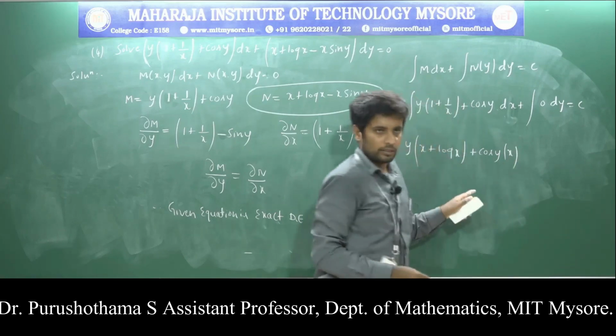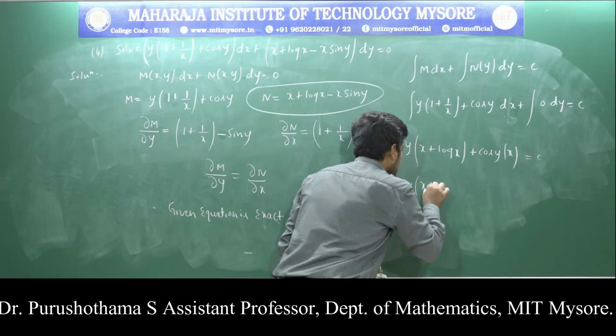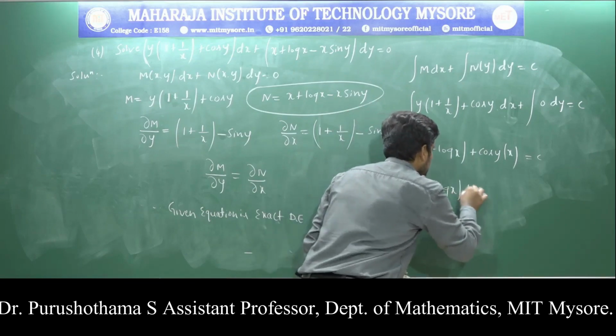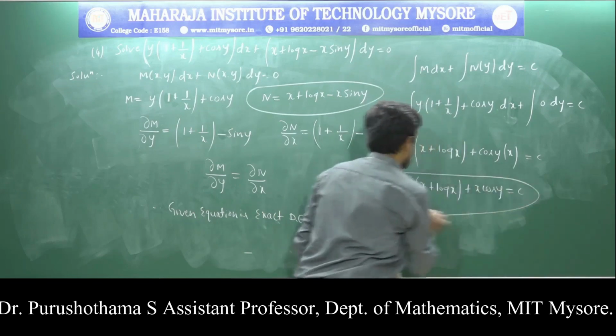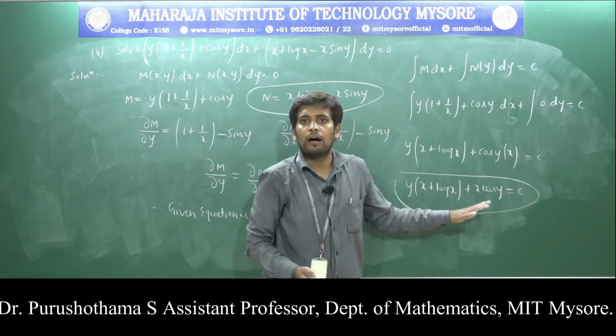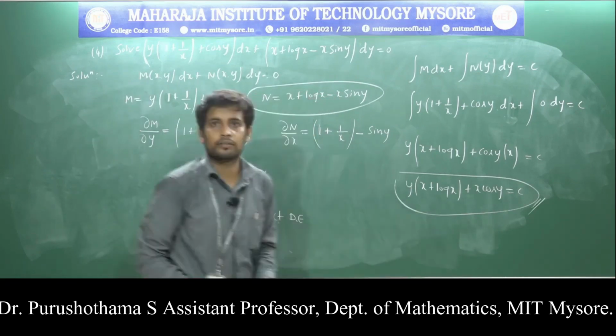The integration of 1 is x, equal to c. So y times (x plus log x) plus x cos y is equal to c. This is the solution of the exact differential equation, meaning the solution of problem number 4. Thank you.